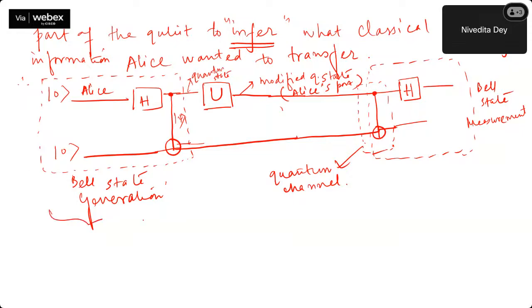Okay, and in this part, if anyone has any doubt, this was 0 and 0. On this, I'm applying Hadamard, so it will become (|0> + |1>)/root 2. And this was as it is. I have not done anything on this.